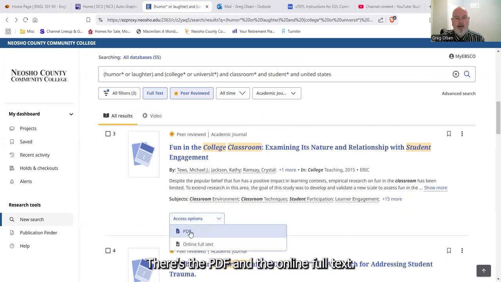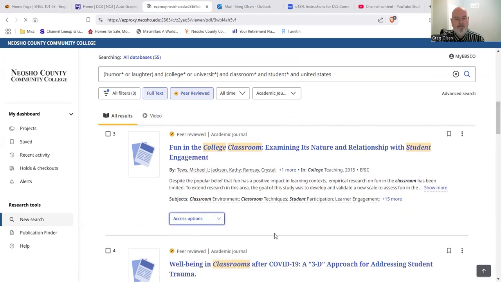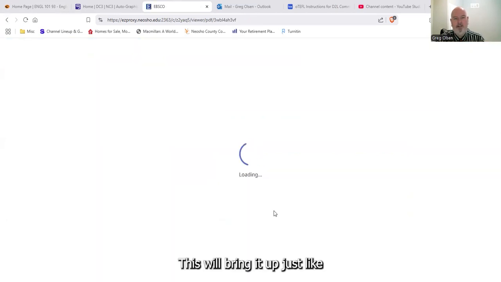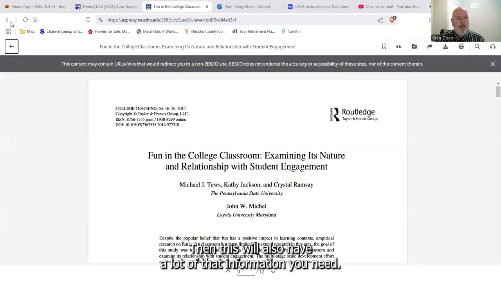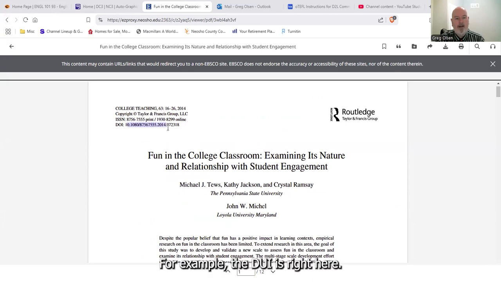Again, there's the PDF and the online full text. Always choose the PDF. This will bring it up just like it is in the actual article. And this will also have a lot of that information you need. For example, the DOI is right here. So this one does have a DOI.